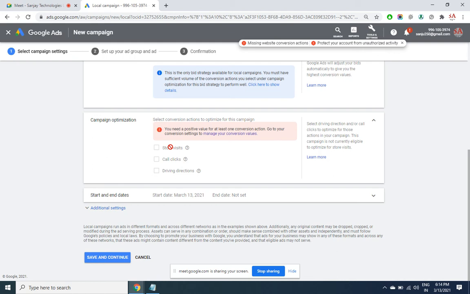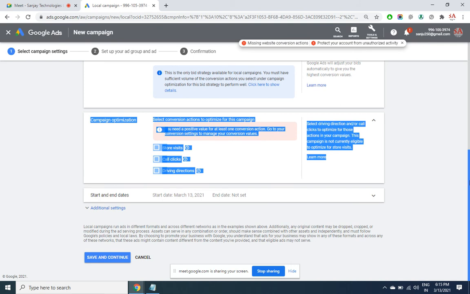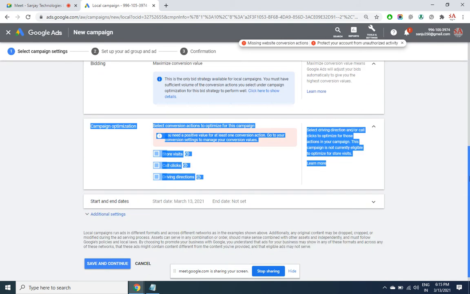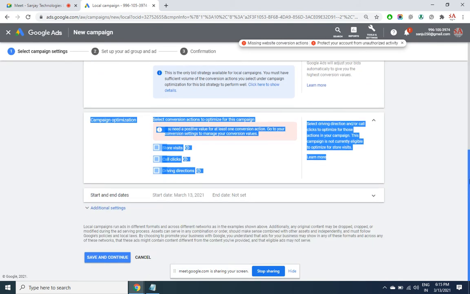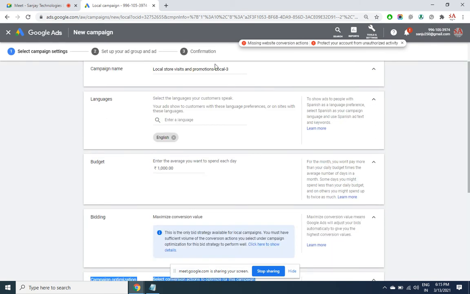So you have three types of optimization here. Someone who is searching on Google Maps, do you want to display your ad at that time? Someone who is searching, but do you want to pay on a per click, per call basis? Or someone who is coming to your physical store, that is when you would want to pay. For some countries it is already working, but not yet for India. So this is the smallest ad setup. The immediate next screen is giving the headline and description, and then confirmation.